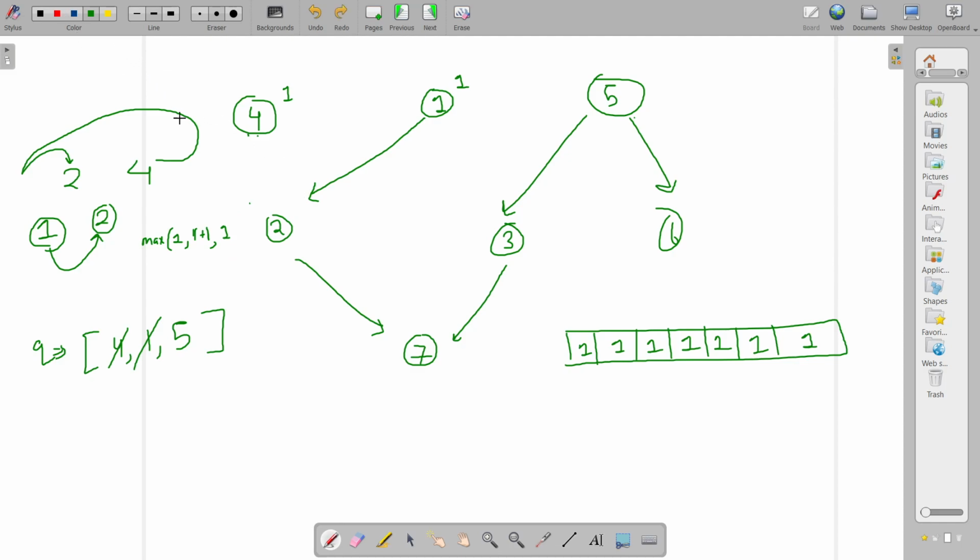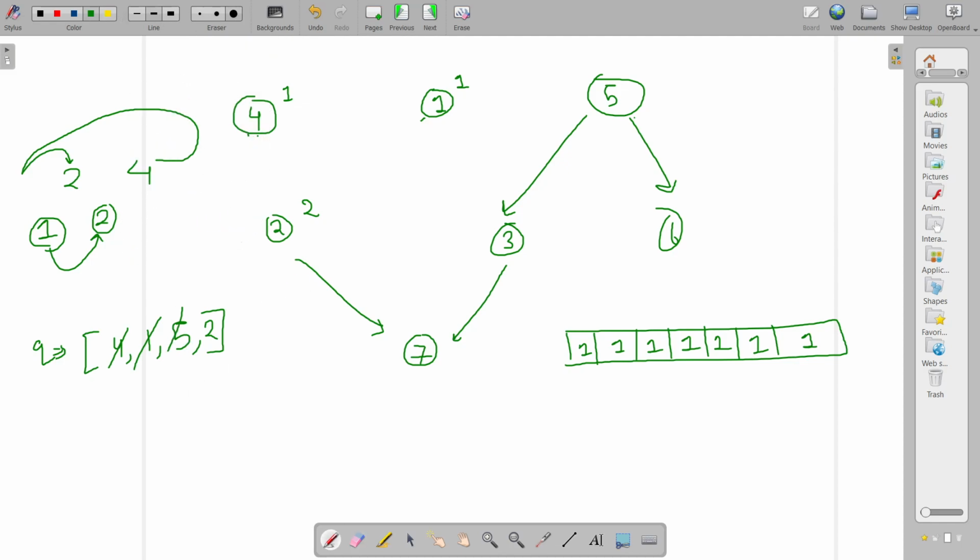Now let's erase this edge, and on erasing this edge, what do we see? We see that, okay, the in degree of 2 has also become 0. So push it to the queue, and once it's pushed, its answer won't be changed. So its answer is now maximum is 2. Its answer is 2.